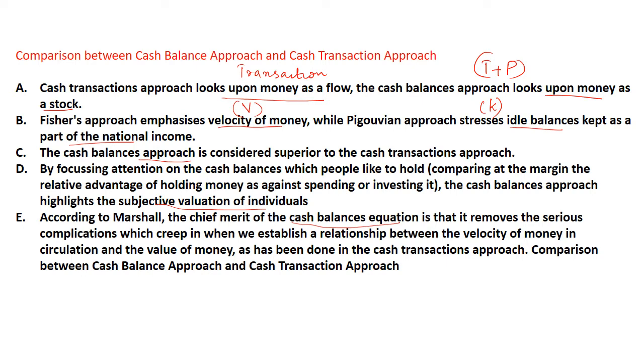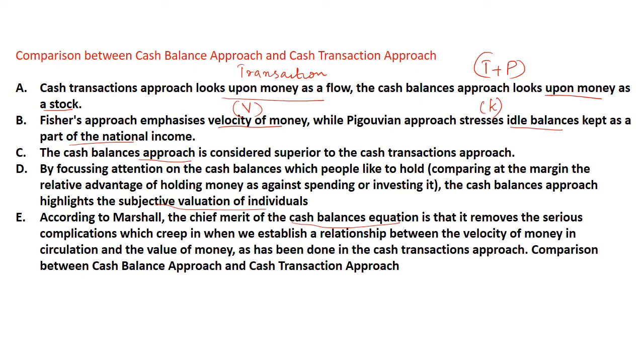Second, Fisher's approach emphasizes velocity of money, while the Pigovian approach stresses ideal balance kept as a part of national income. So Fisher's approach emphasizes V, while here it emphasizes K, the amount of money the people want to hold with them, the ideal one, for precautionary demand.